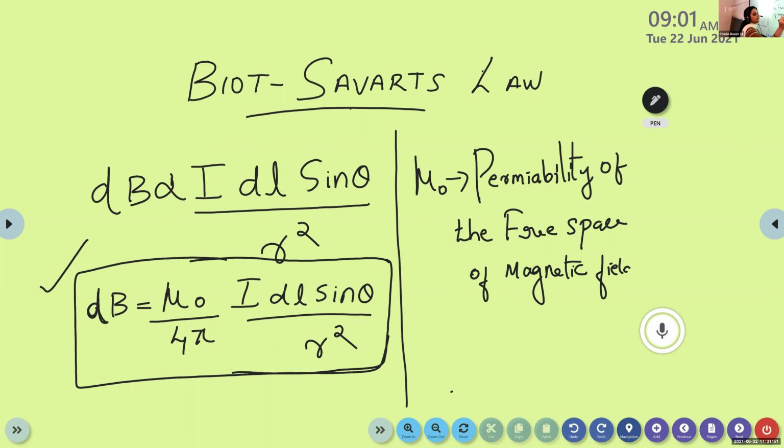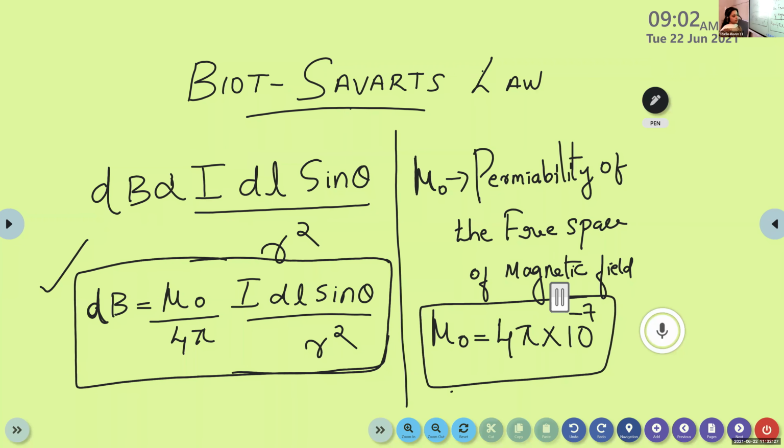In the case of electric field, we are representing it with the help of epsilon 0. But in the case of the magnetic field, we use another term, that is mu 0. Mu 0 is the permeability of free space of the magnetic field. The value of mu 0 is given by 4 pi into 10 raised to minus 7.